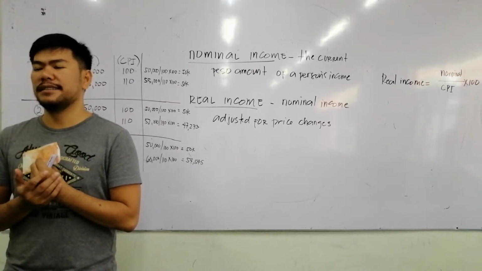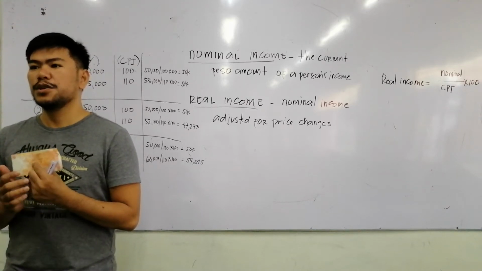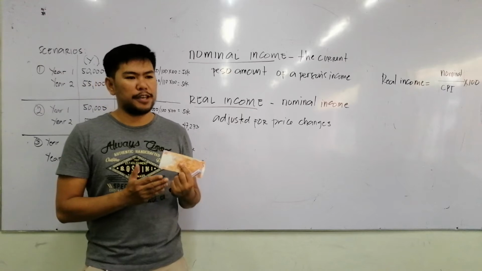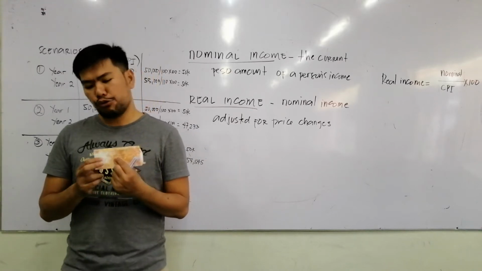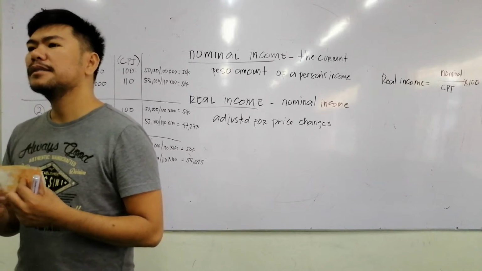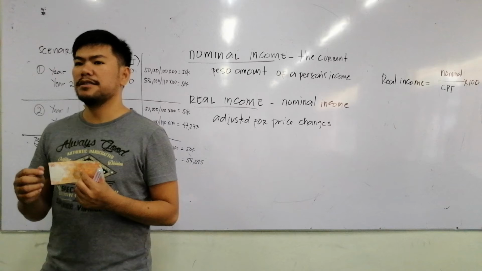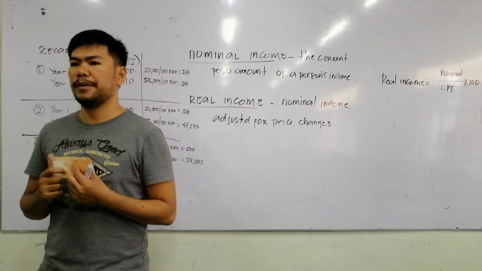It should be adjusted to the current price. If in 2019 you were able to buy 2 ball pens, now in 2020 the price of each ball pen is already 20 pesos.